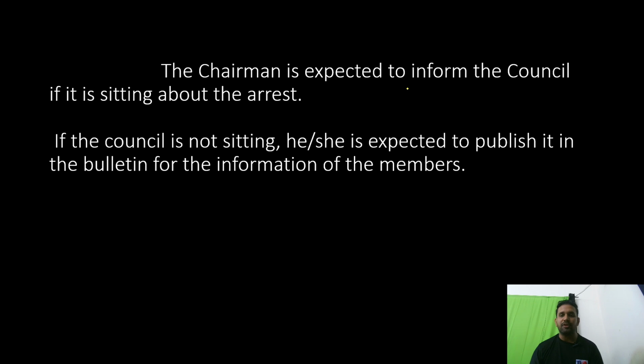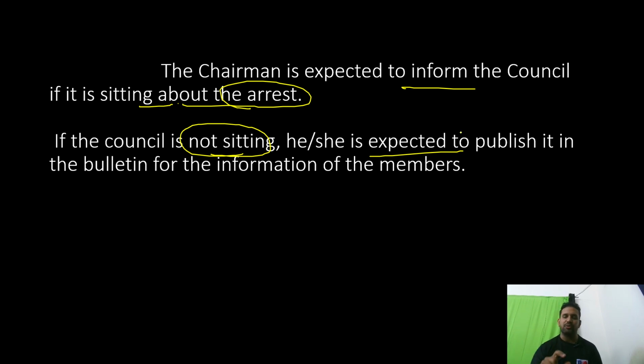The chairman is expected to inform the Rajya Sabha council about the arrest if it is sitting. If the Rajya Sabha is sitting, it should be informed to the council. If the Rajya Sabha is not sitting, what can the chairman do? The Vice President can just publish it in the bulletin to inform the other MPs. If the chairman wants a discussion, they can put it in the council and discuss the MP's guilt, so that they can also take disciplinary action against him.